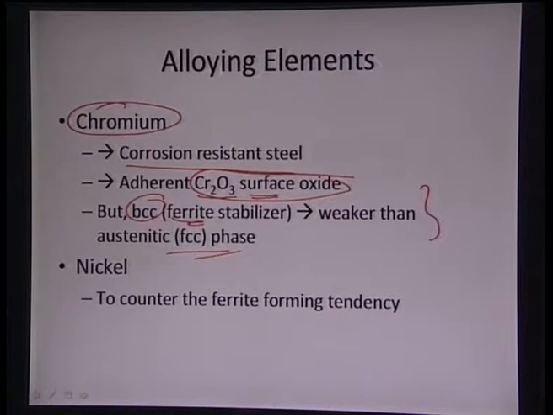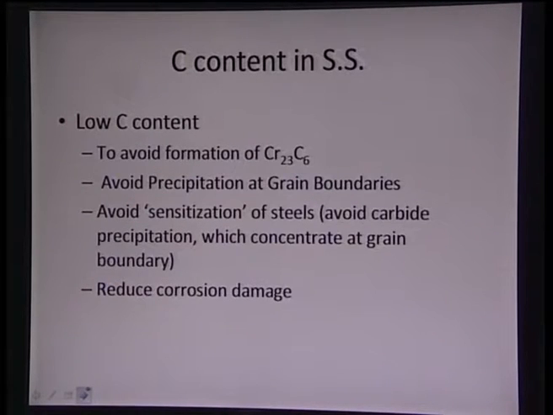To counter that and make it back into the austenite phase, we add nickel, on the order of say 12 to 20%. That is the overall philosophy of adding nickel, and nickel increases the strength of the austenite phase, which is much better than chromium alone. And again there is one more critical problem with the carbon.